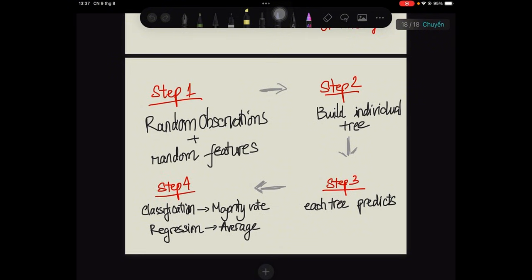So let's walk through it carefully. Step 1, select a subset of observations and features. Step 2, build a decision tree using the sample. Step 3, repeat the process many times. Each tree produces its own prediction. Step 4, combine the results. For classification, majority voting. For regression, average the predictions. The result is the random forest prediction.